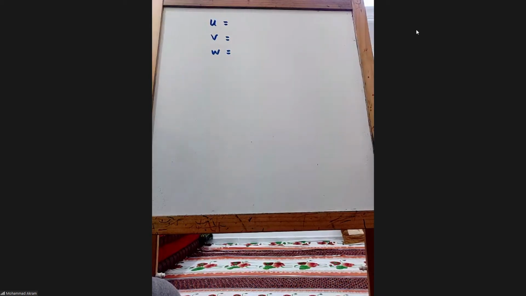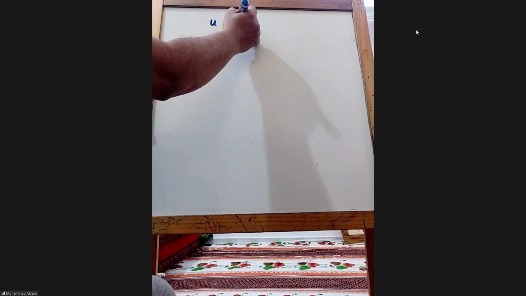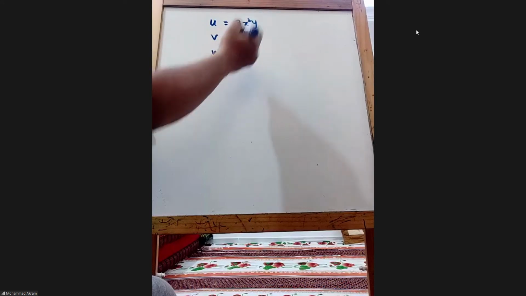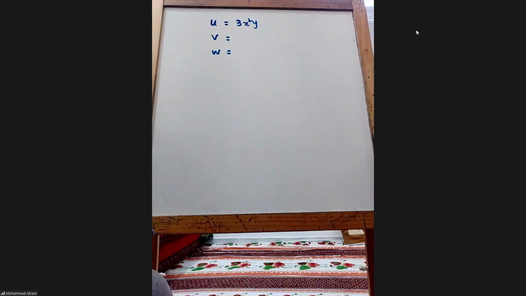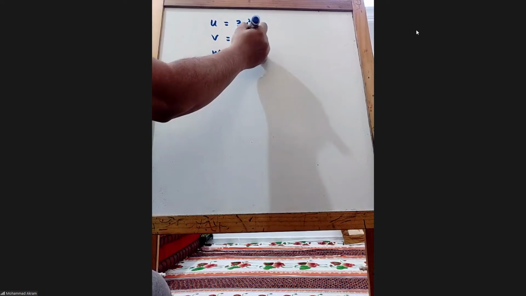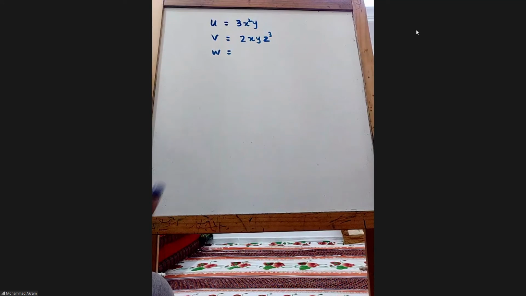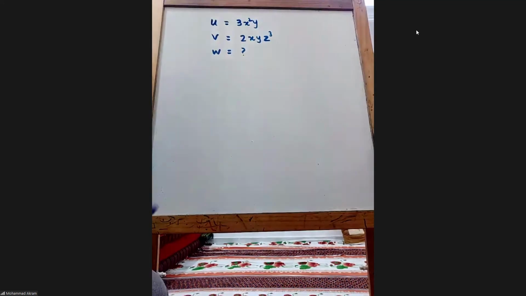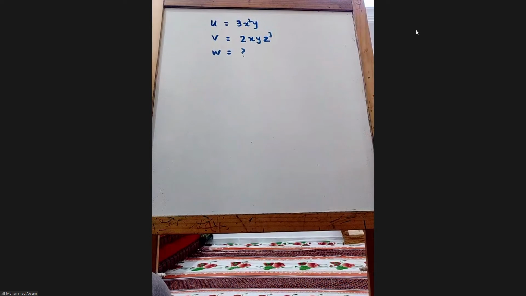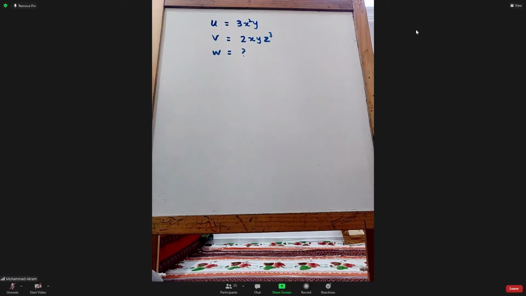There are one or two problems solved in the class, in the RK Bansal book. But let's solve this. Say U is given as 3x squared y and V is given as 2xy z cube, and we need to find W, considering that there is a continuous flow and it is given that the continuity equation is followed.